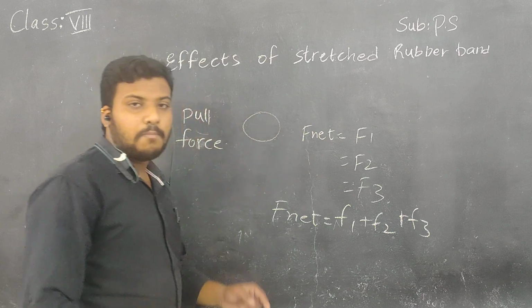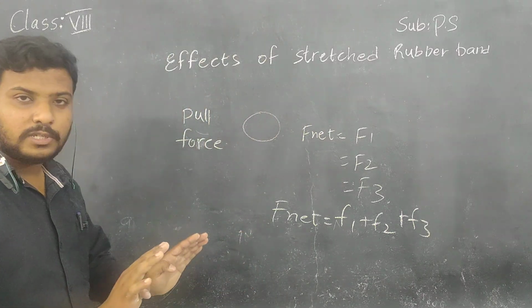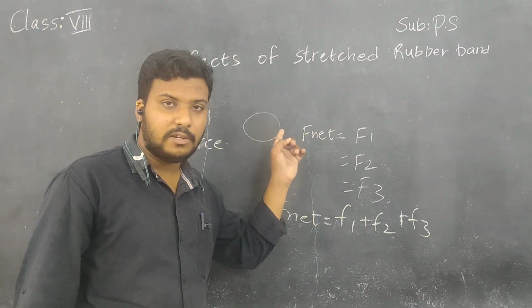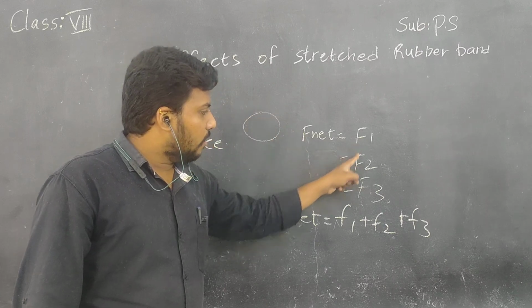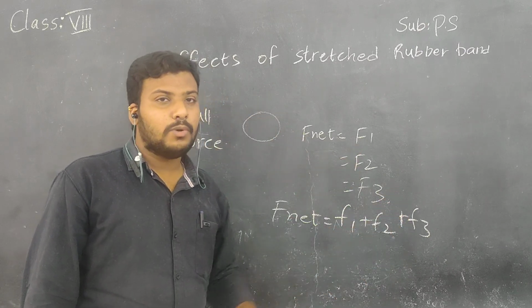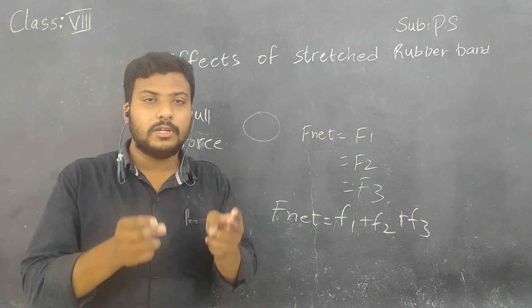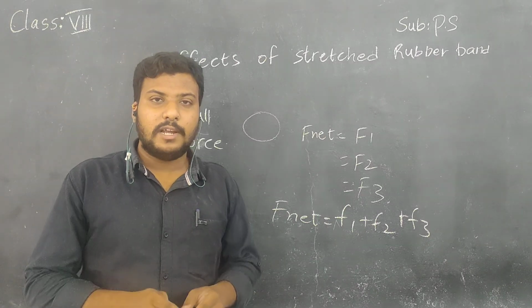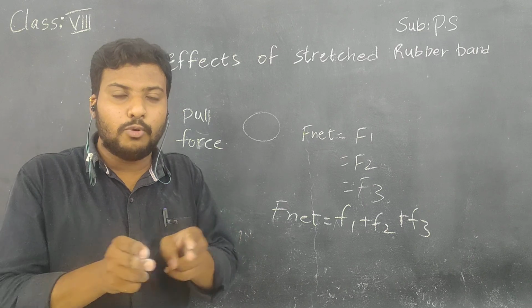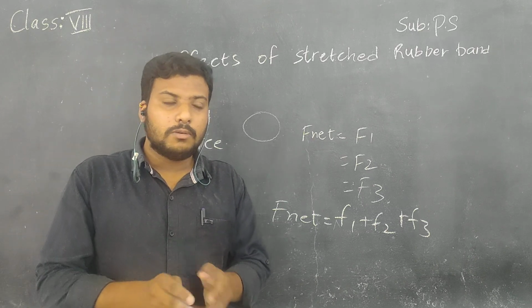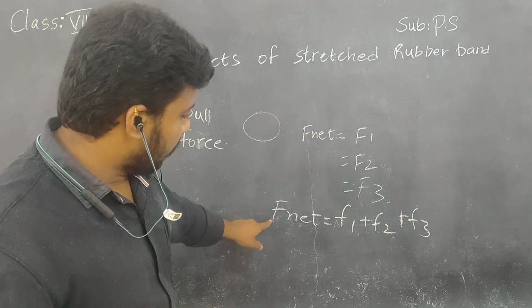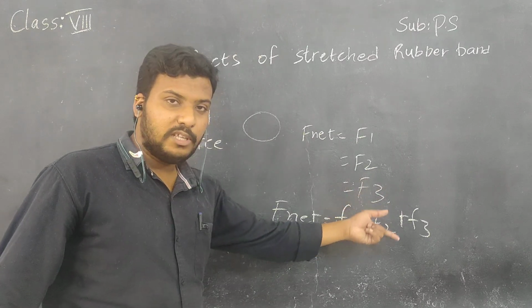This is like applying forces in the same direction. We have done it previously. F1 plus F2 plus F3. Because you are adding all the rubber bands to the same fingers, and all these rubber bands make your fingers pull. Yes or no? So the formula is F net equals F1 plus F2 plus F3. Same.